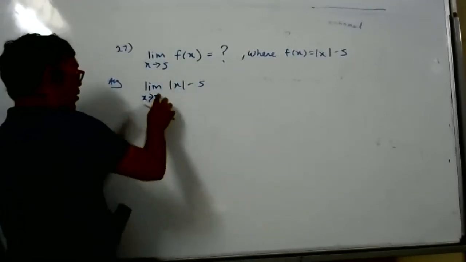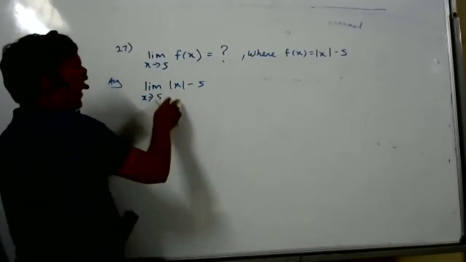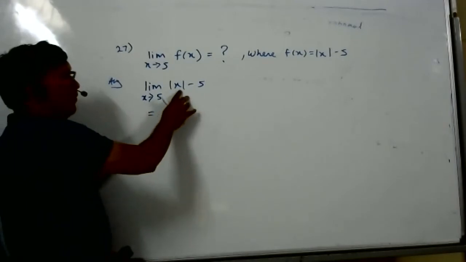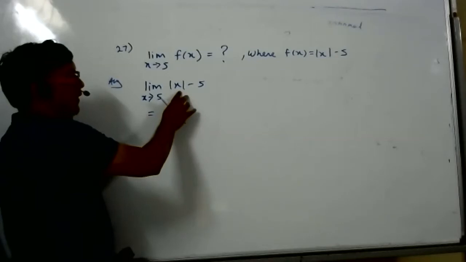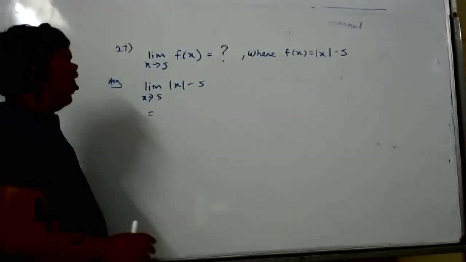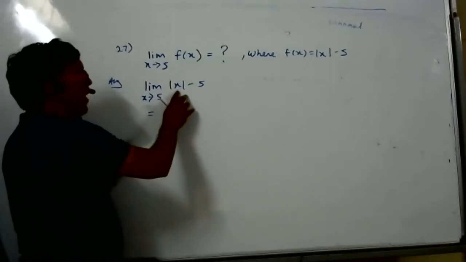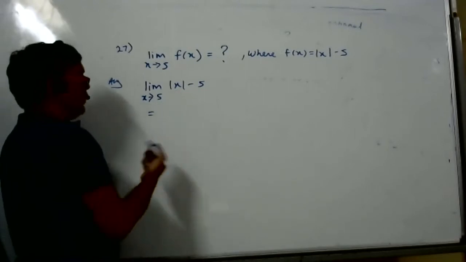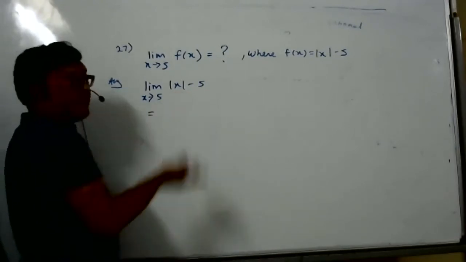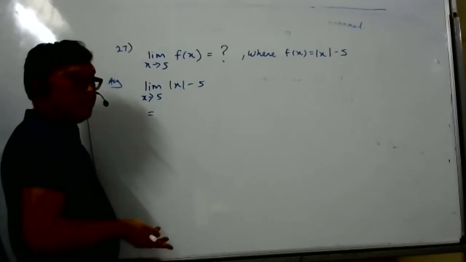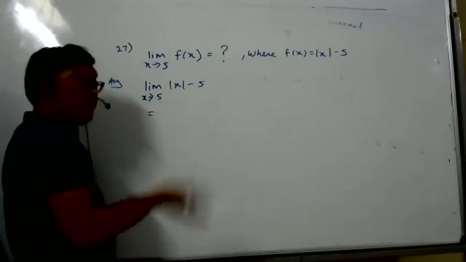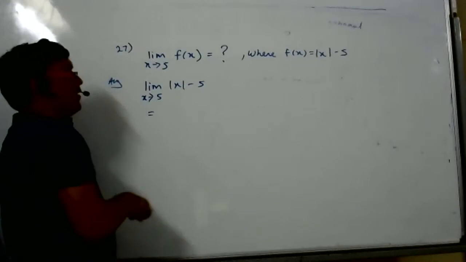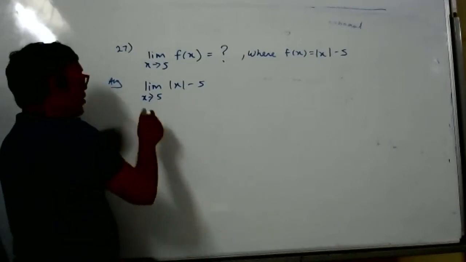The reason we can find it directly is: when x is more than 5, what is the mod x value? x only. And when x is a little less than 5, what is the answer? It is still x only. Here there is no problem, but in the question which I gave, there was a problem. So better to find the right hand limit and left hand limit.